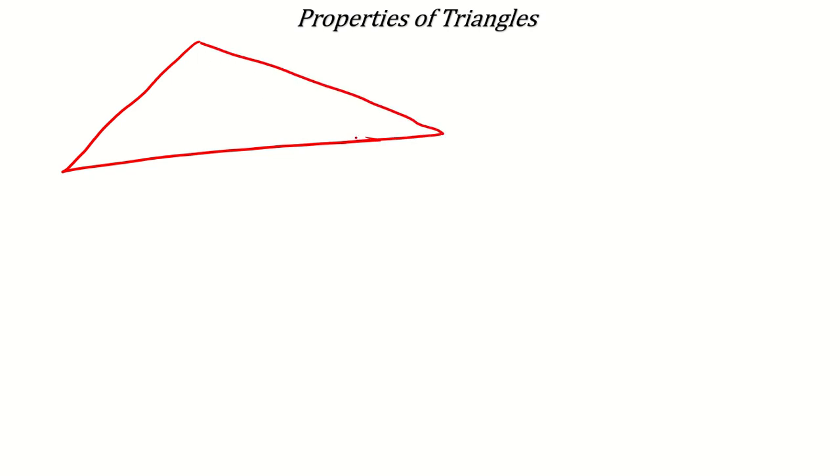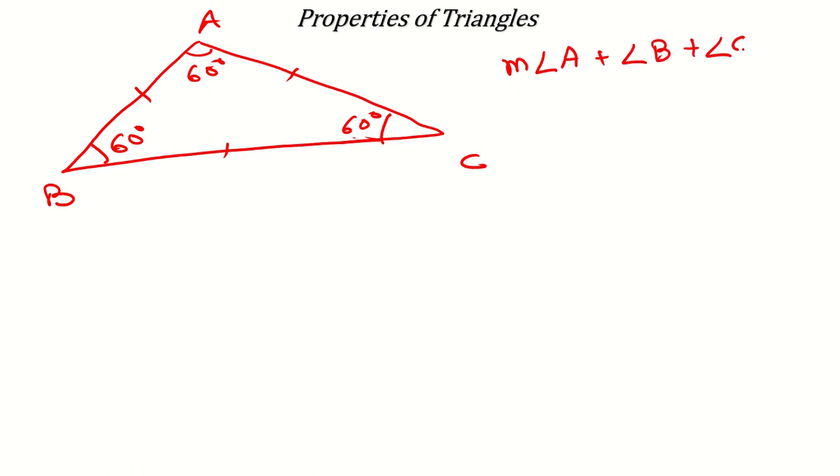Now we will talk about the triangles based on the other information. For example, if it is an equilateral triangle, then all the internal angles will be equal to 60 degrees. Why 60 degrees? Because of the angle sum property. What is that? In any triangle, the measure of angle A plus angle B plus angle C will be equal to 180 degrees.